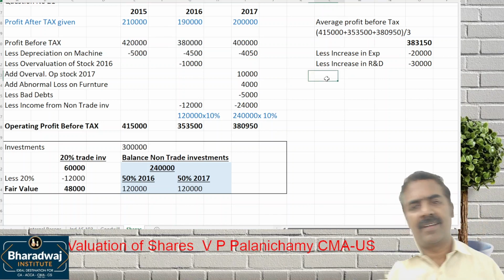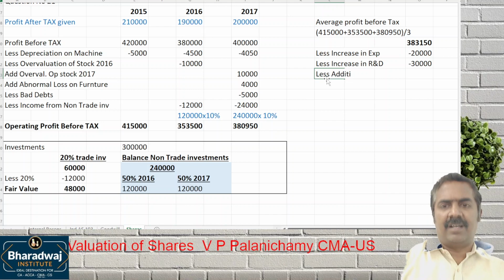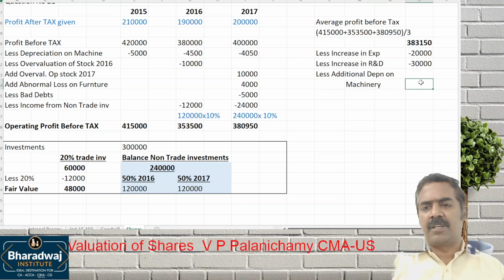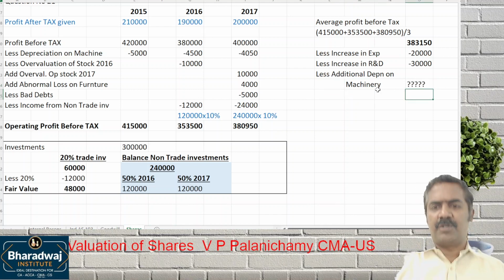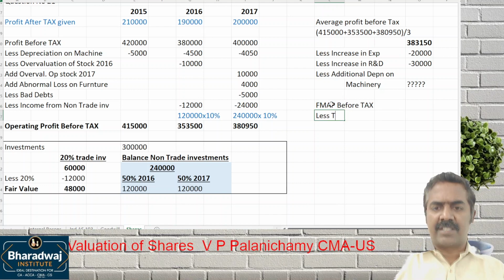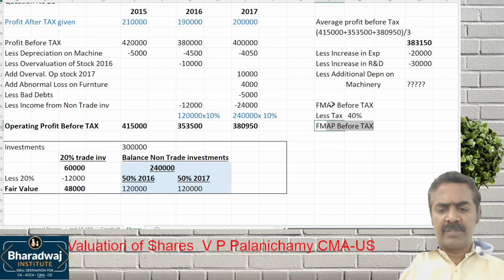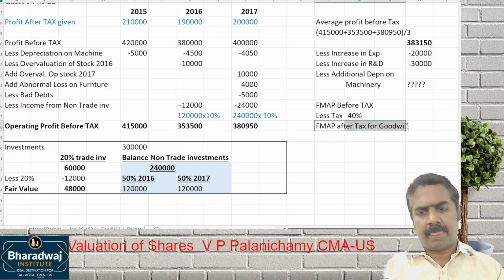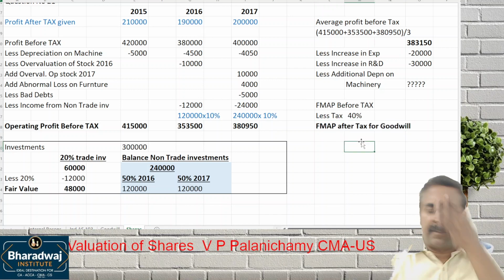Then additional depreciation on machinery. Additional depreciation on machinery for the future you have to work out. This will give us future maintainable average profit before tax. In future, less tax will be how much percentage? 40%. This will give us FMAP after tax, for goodwill valuation.